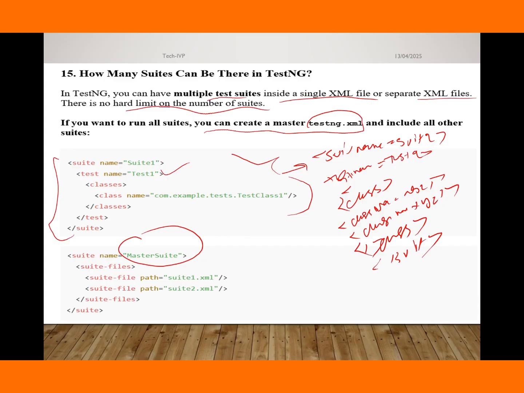So we have two suites, this one and this one. We can combine both suites here. If you have multiple test suites, suppose you have 10 suites, you can combine all of them here.